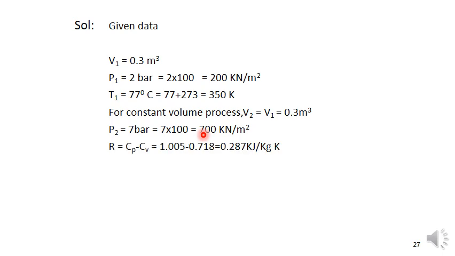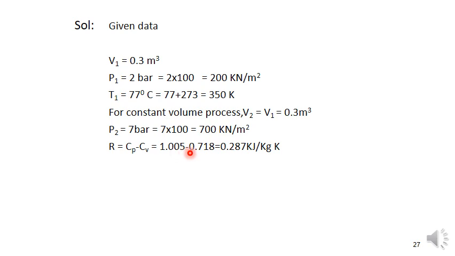They asked to find the T2 value. We assume the Cp and Cv values, and we know the relation between the specific heat and the gas constant: Cp minus Cv is equal to R. So we assume the Cp value is 1.005 and the Cv value is 0.718.